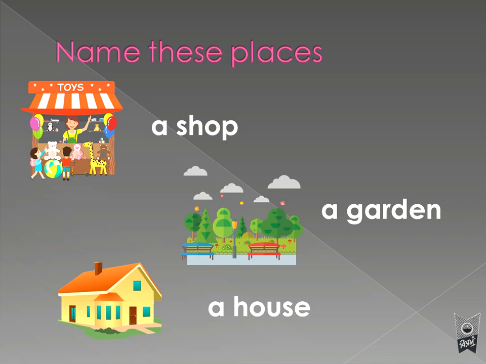Here I have shown a shop, a garden, a house, but you can go to a temple, you can go to a mall, or you can go to a theater. So all these are what? These are the names of the places, different places. Every place has a name.